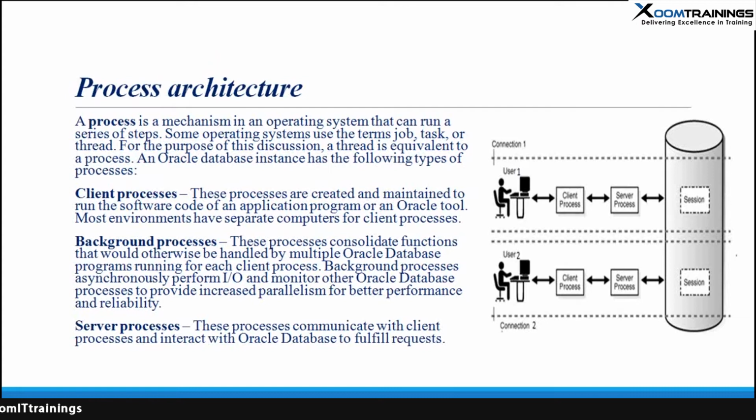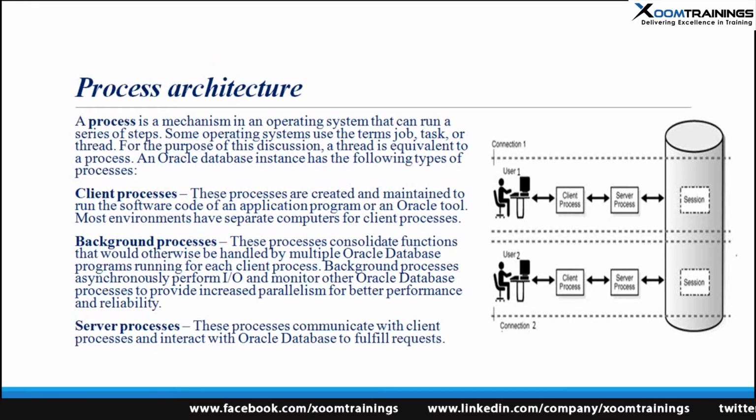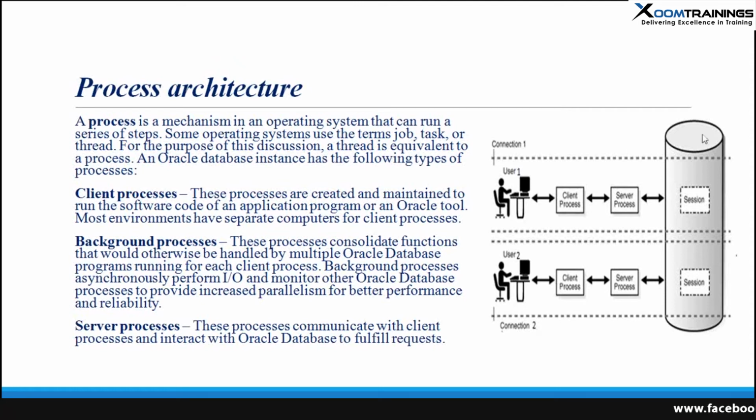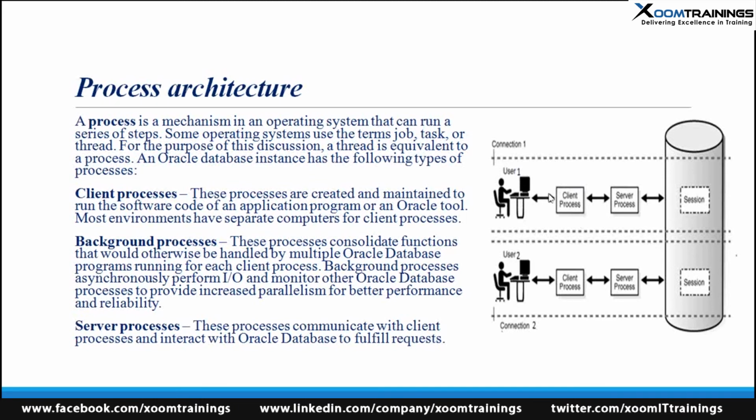An Oracle database instance has the following types of process. As I said, client process, background process, and server process. So what are the client processes? It will be better if we see this diagram. Okay, let us see what happens. We are a user. We are selecting some table. Like we issue a small command, select star from table 1. Okay, a client process is created. Why is it called a client process? It is called a client process because from this computer which we are operating, it has some kind of connection